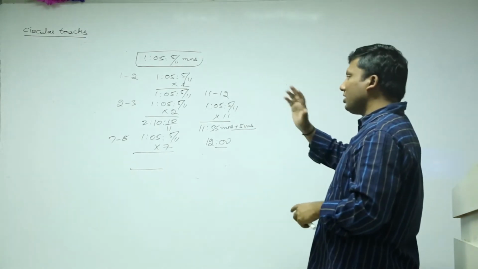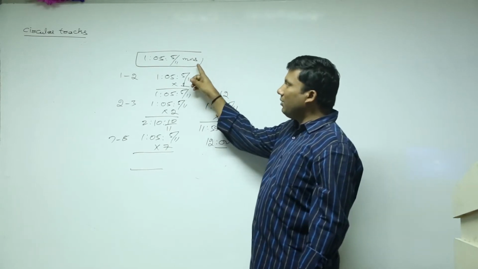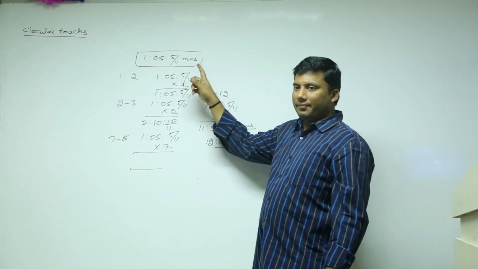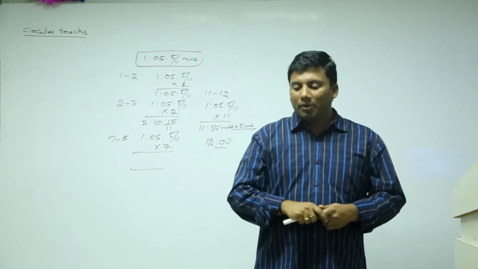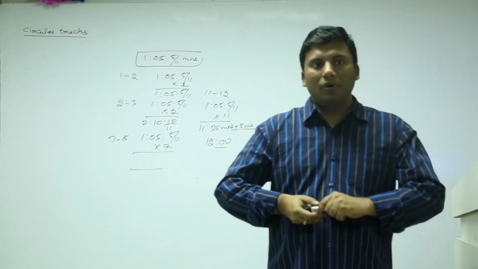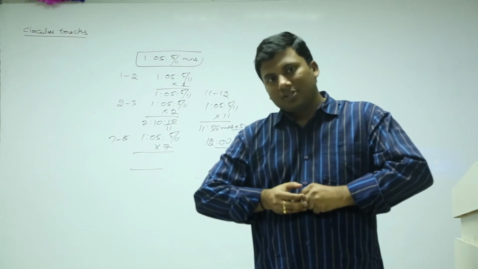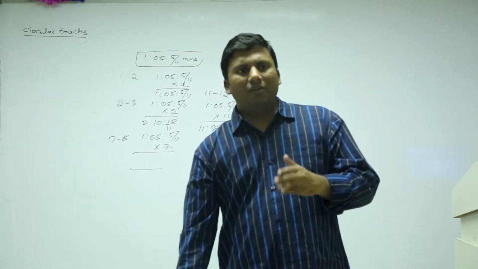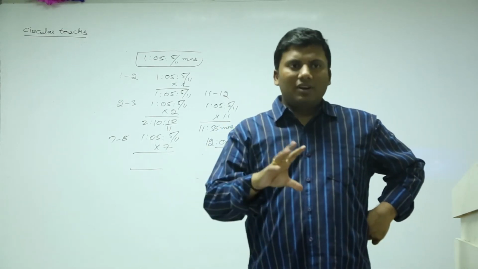Either you can do it using a circular track concept, or you can do it using this: the hour hand and minute hand will coincide after every 1 hour 5 by 11. In one day it is 23 or 22? Which one? In one day it is 22. No, 12 will get included. In 12 hours it is 11 times, so in 24 hours 22 times.